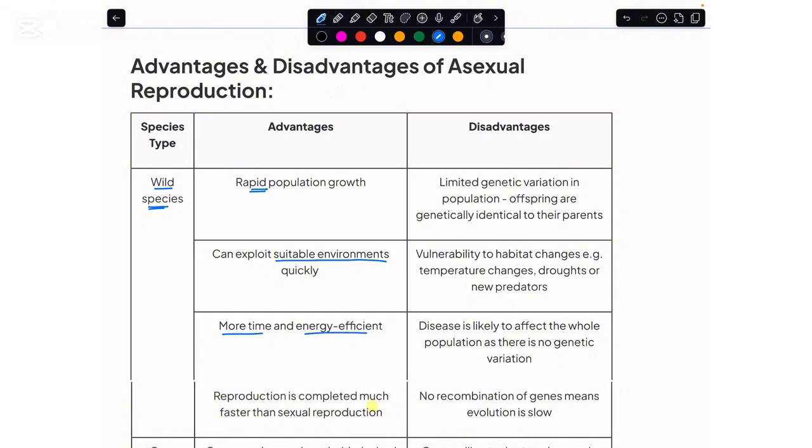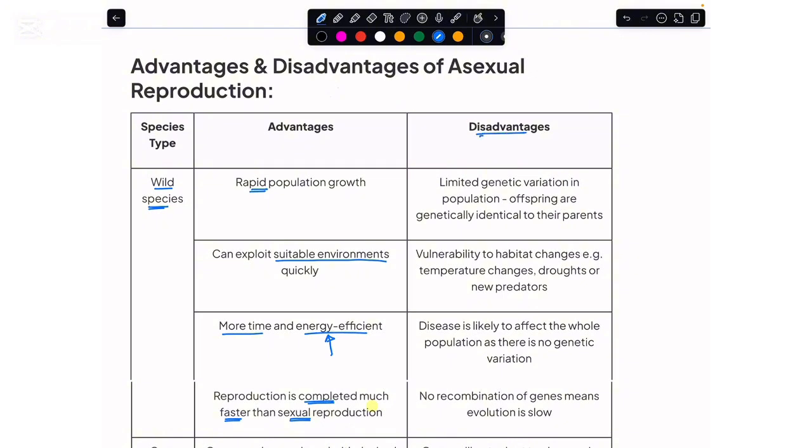Another advantage that we see is in terms of time and the efficiency of energy, because for asexual reproduction there is the need of only one parent. We do not require two parents, so no time is wasted in finding a suitable mate. And why is this energy efficient? Because there is no need of making gamete cells like the sperm cell and the egg cells or the pollen grains in the context of the plant. So the plants would not waste energy in making those gametes. So this is actually energy efficient with us. And at the same time, asexual reproduction would be completed much faster as compared to sexual reproduction where we have to wait for months for the new offspring to arrive.